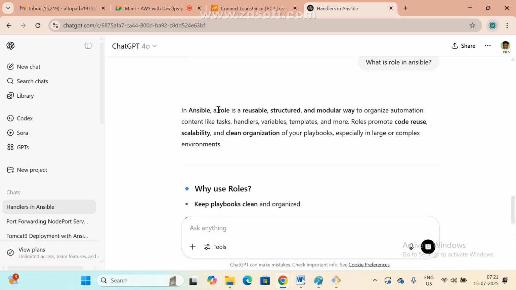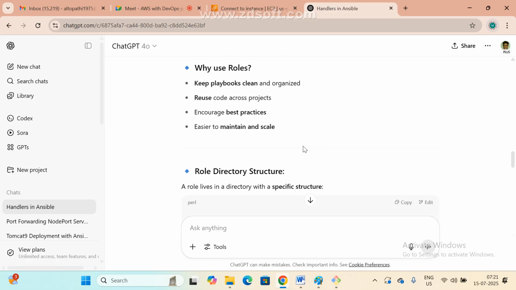And one more thing, what is the main purpose? Reusability. Suppose I write one role, anyone can reuse it anywhere. That is their wish, your wish. No need to implement anything again; the structure way we are following is the modular way: handlers, variables, templates. Roles promote code reusability, scalability and clean organization. Wherever we want, we can implement, update and rerun it.